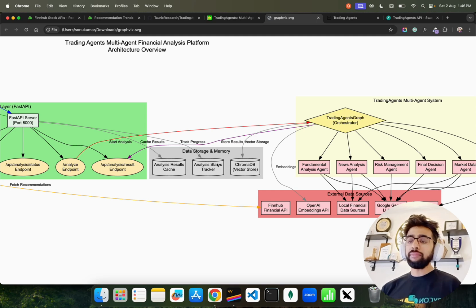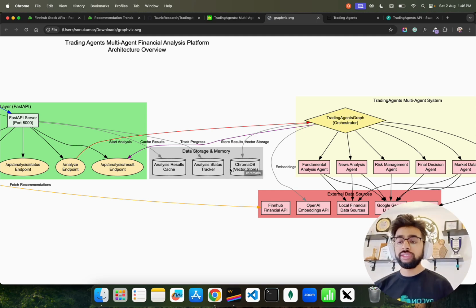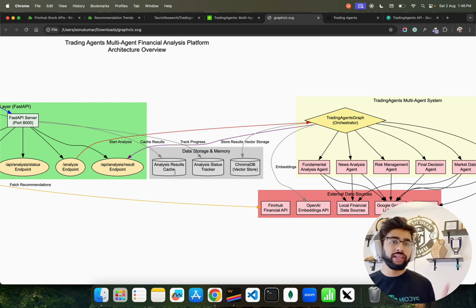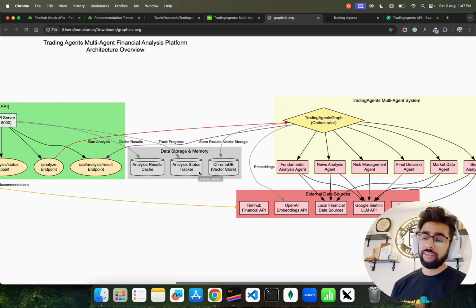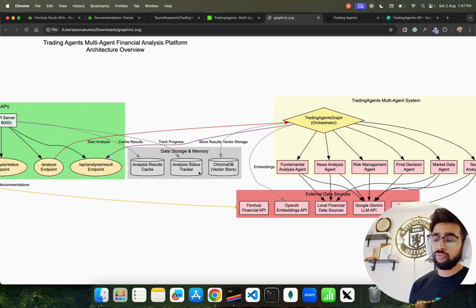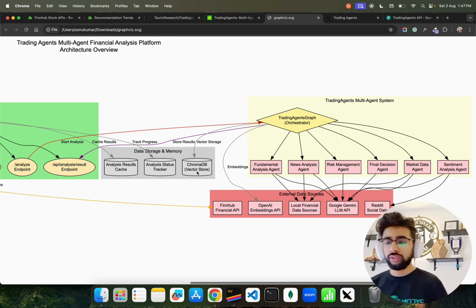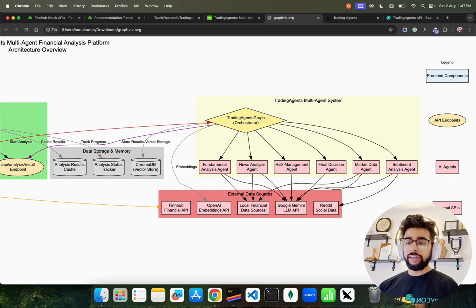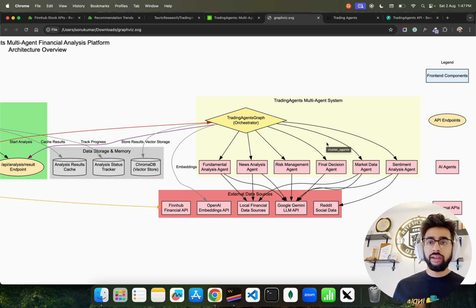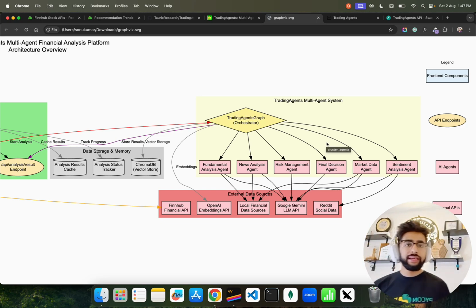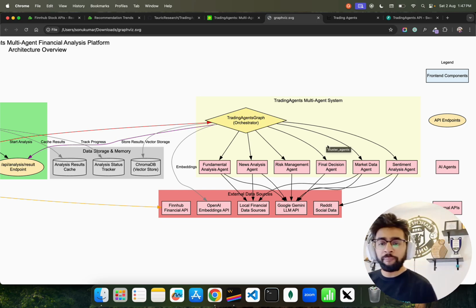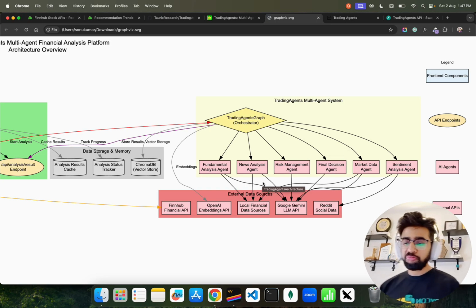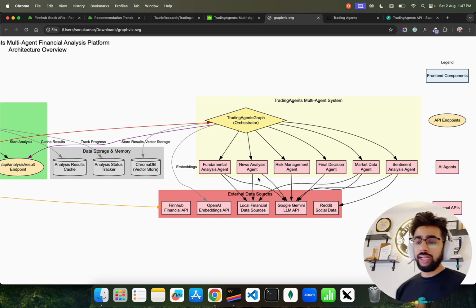Then we have some data storage, which is of course local, because we are using ChromaDB for vector stores, and then some caching. We are using it for local systems like the browser, and some local file system for storing JSON and so on. Now this is our main thing that you see: the graph orchestrator. The trading framework is built on LangChain and LangGraph, and you can see here we have different agents: news analysis, risk management, final decision, market data, sentiment analysis, and so on.